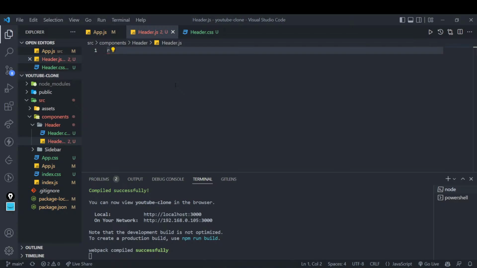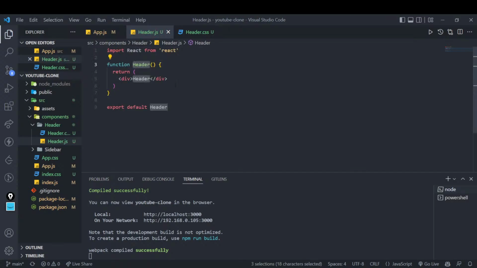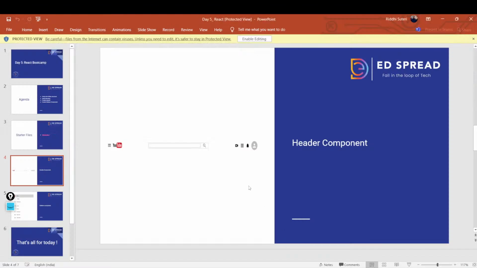You know the shortcut of it, right? Don't you? You know this, right? RFCE you will write, and after writing this, you will have a very simple functional component written over here, right? Inside this, now let's dissect how we will make it, because I have shown you that we will make it, but let's see how it's made.